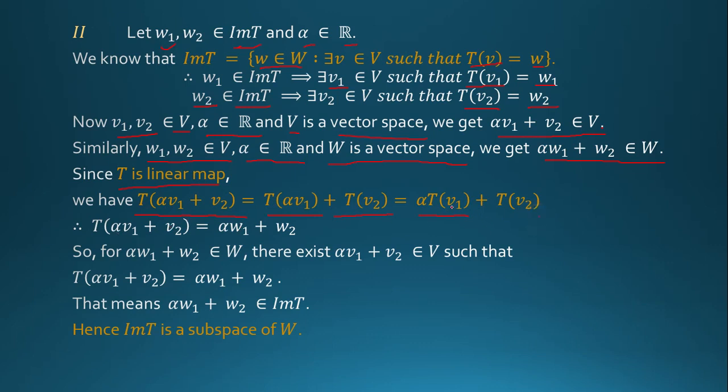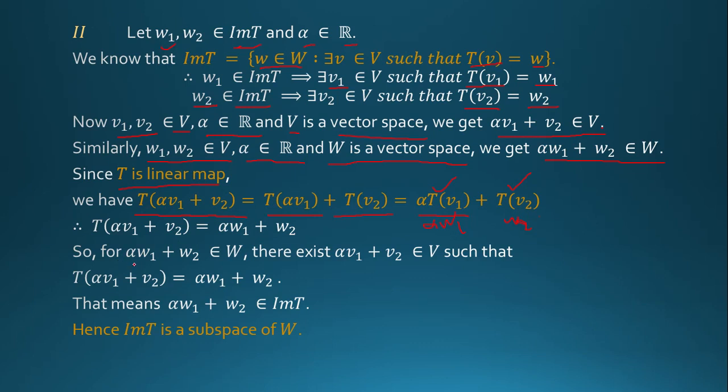Now put the values T(v1) = w1 and T(v2) = w2. So T(alpha v1 + v2) = alpha w1 + w2.